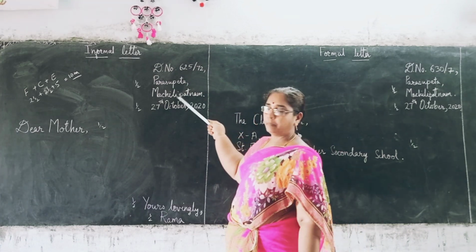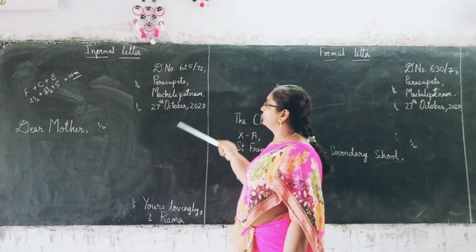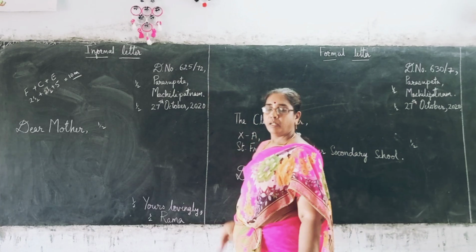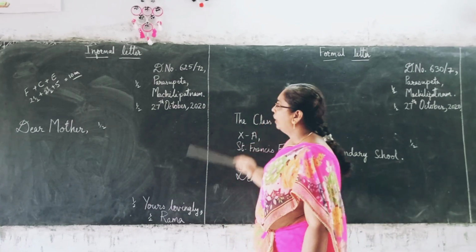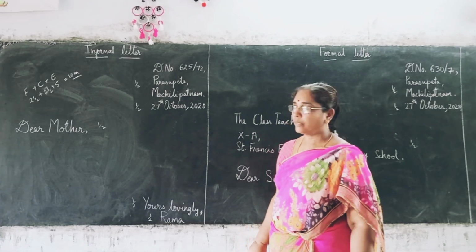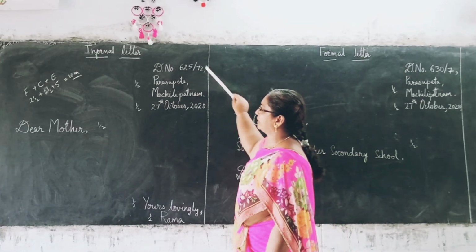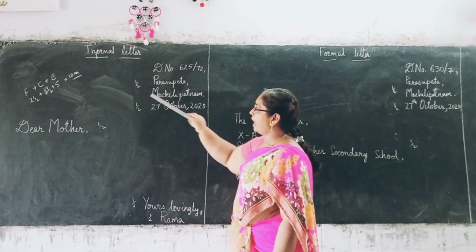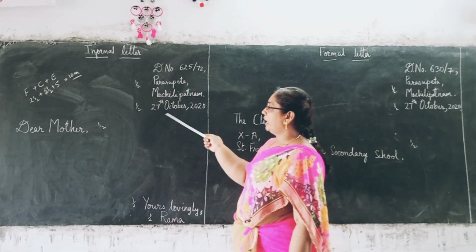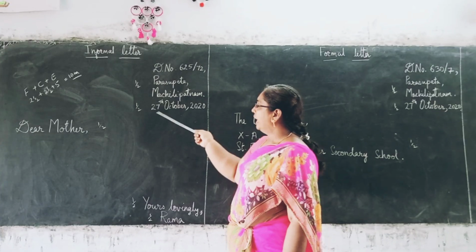Then Machilipatnam, M should be a capital letter. So comma, full stop. It is important. If you miss any of these things, you lose marks. And the mark allotted for this 3-line address is half mark. Is it clear? Then we come to the date.